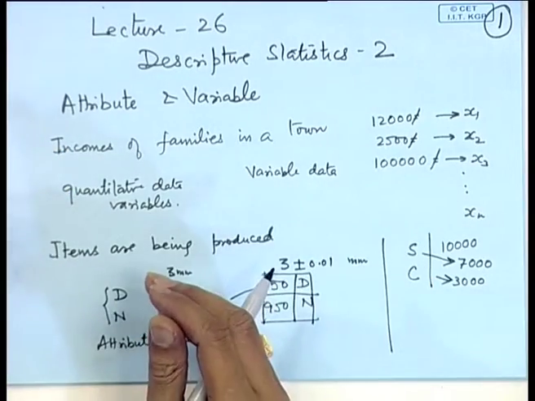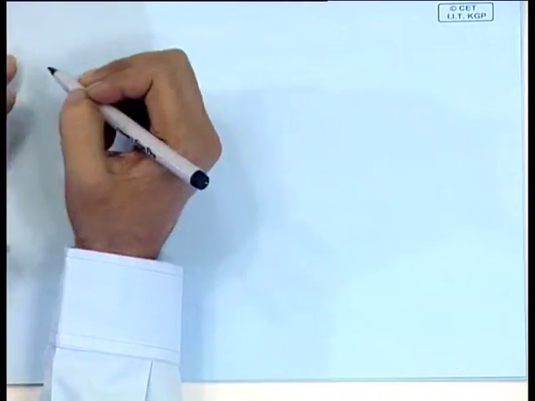So, whenever we classify the data according to certain property, then it is said to be attribute data. The techniques for analysis of attribute data and the quantitative data are somewhat different. In this particular section, we will explain how to make frequency distributions for the quantitative data.